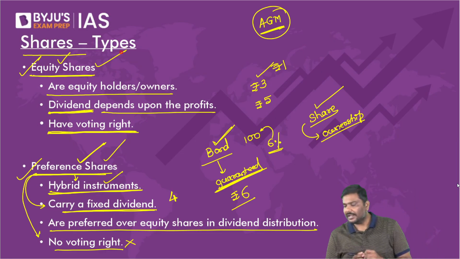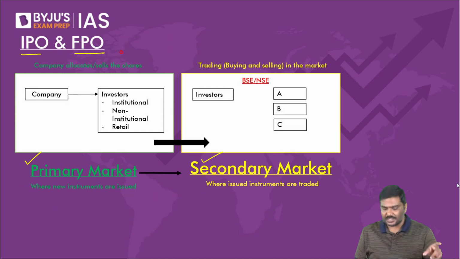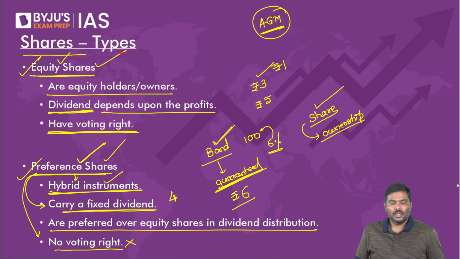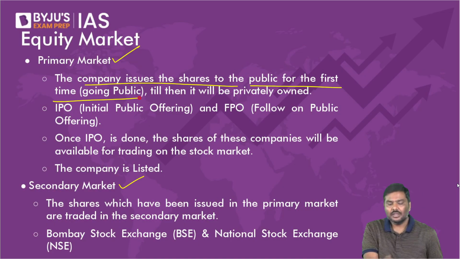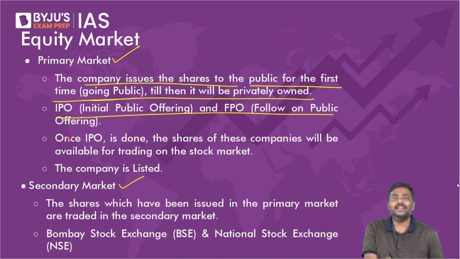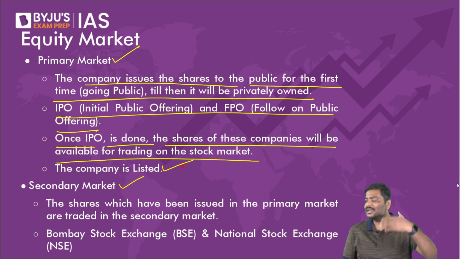Okay, done. These are the types of shares. This is the idea for IPO, FPO. Now, primary market and secondary market. A company issues shares to the public for the first time, which means it is going public. Initial public offering and FPO are done in the primary market. Once the IPO is done, the shares of these companies will be available for trading in the stock market, and we also say the company is listed now.